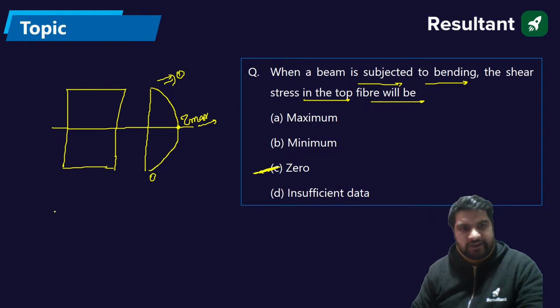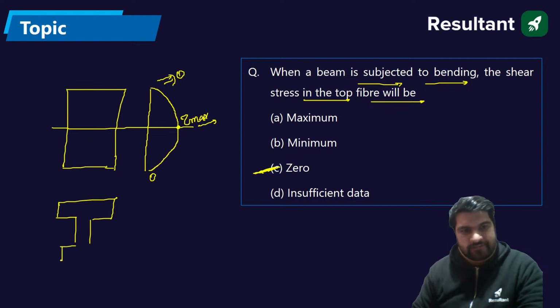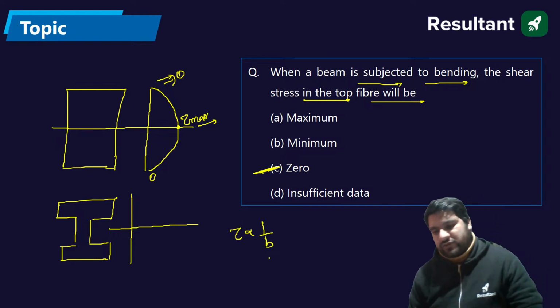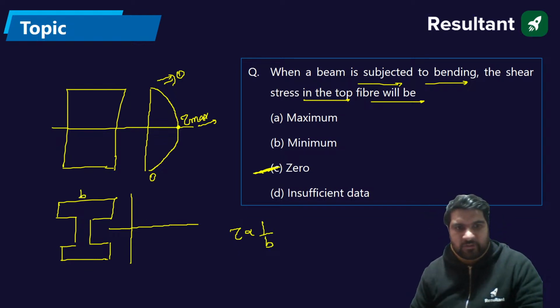So let us take the example of the I section. I am making the variation, guys. Again, the variation is parabolic. We know your shear stress tau is inversely proportional to B. Here it is more B, so the shear stress will be less, up to this point.